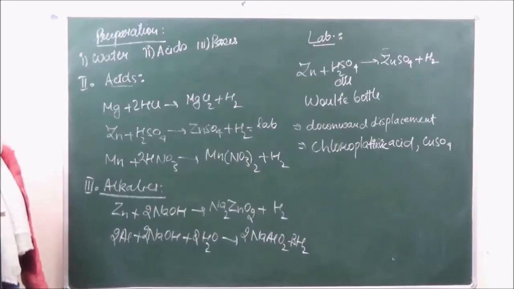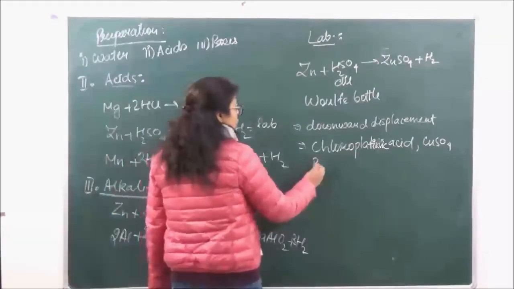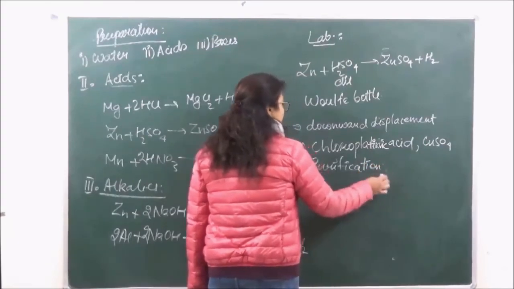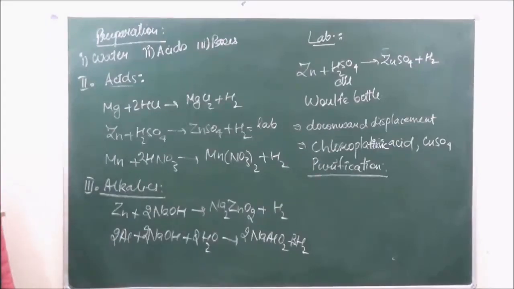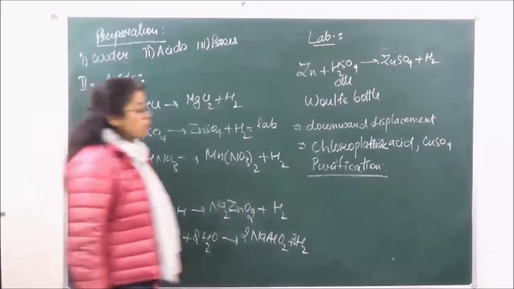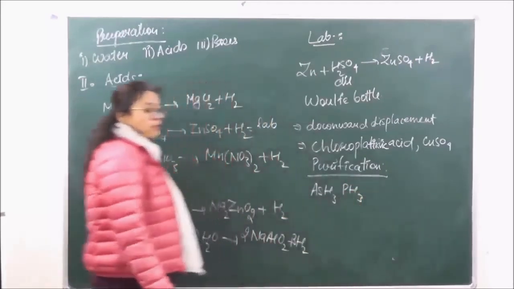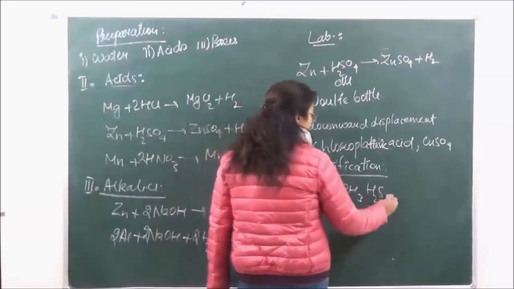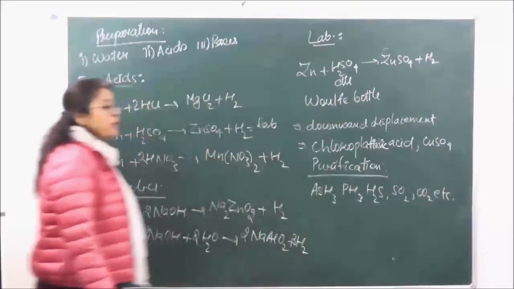Okay? Now that we've got hydrogen over here, purification of hydrogen is a must. So when we're talking of purification of hydrogen, it is seen that when hydrogen is prepared, the granule zinc contains a lot of impurities, and those impurities are those of hydrides of arsenic, phosphorus, H2S, SO2, CO2, etc. Now these impurities need to be removed.